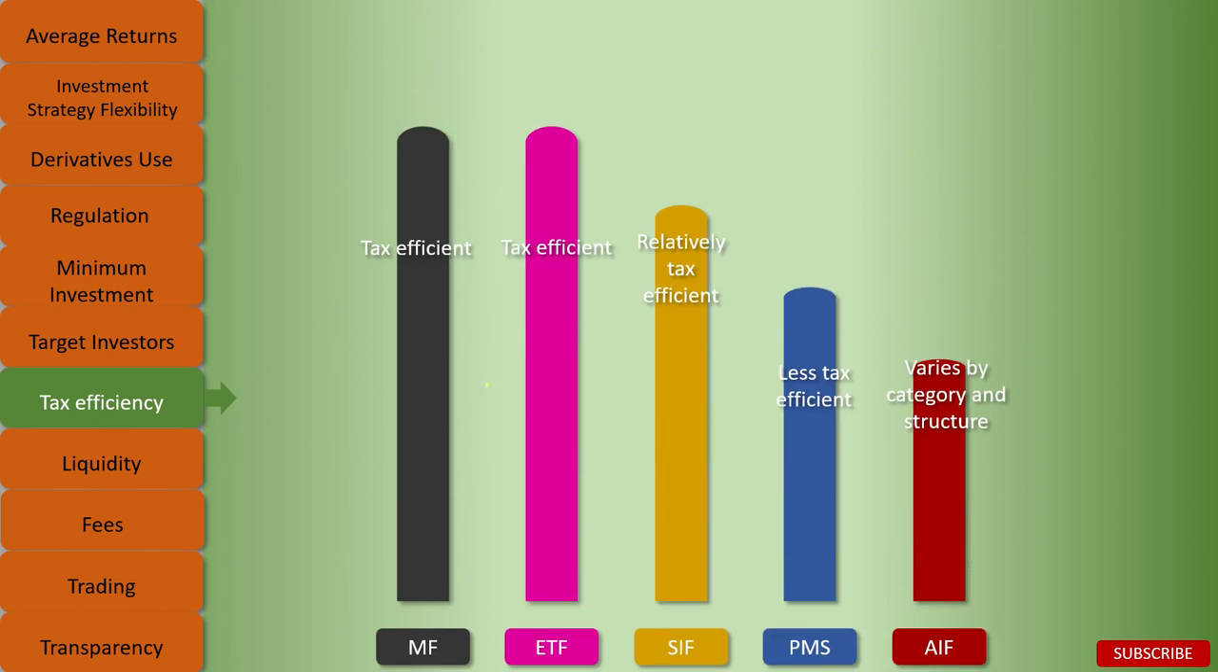So, mutual fund and ETFs are highly tax efficient. SIF are relatively tax efficient but less than mutual fund and ETF. PMS even less tax efficient, and for AIF it varies by category and structure.